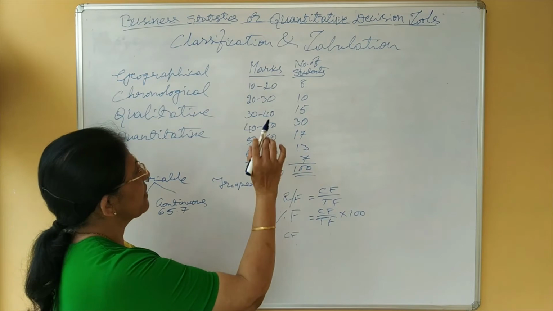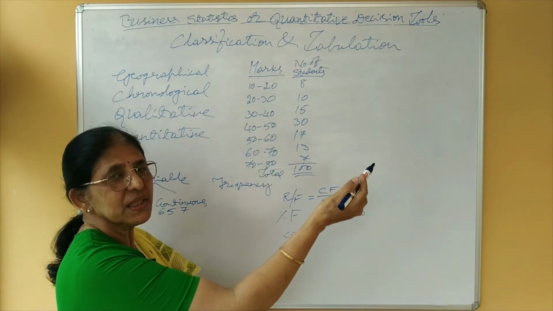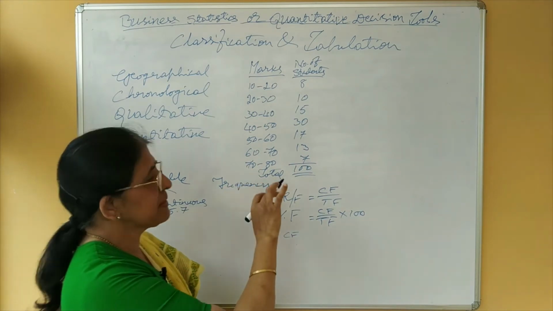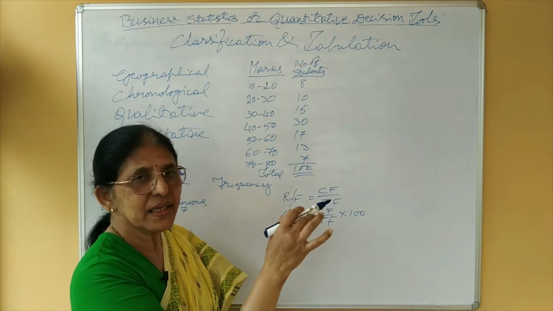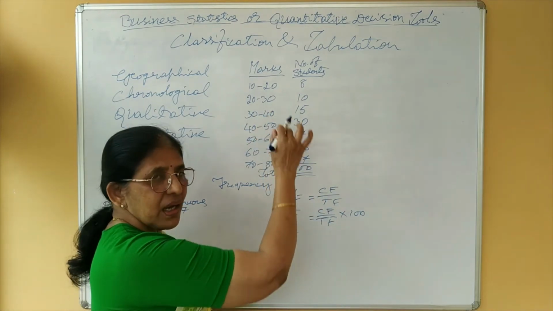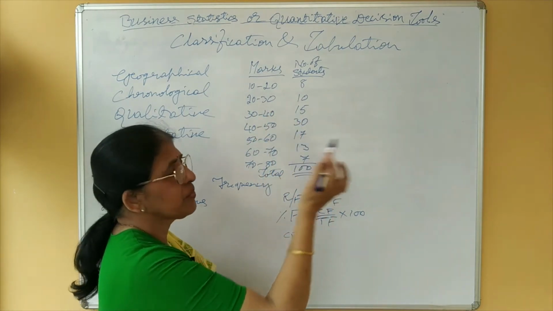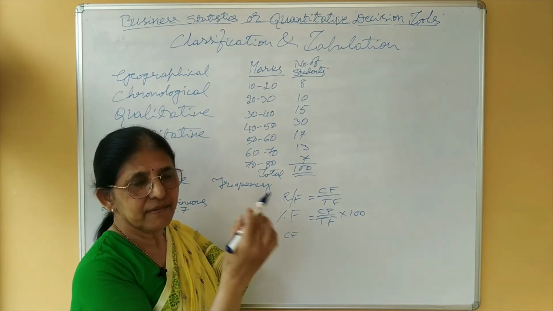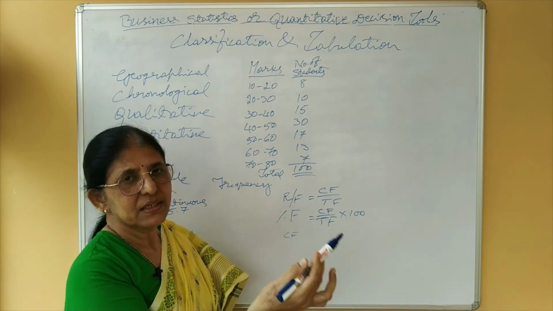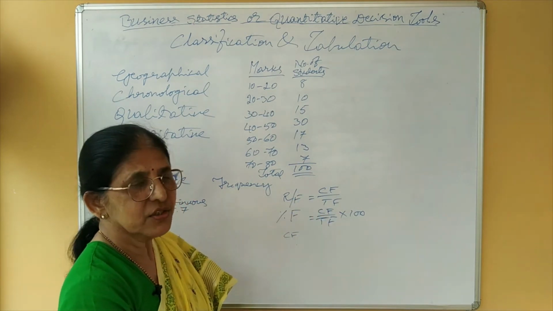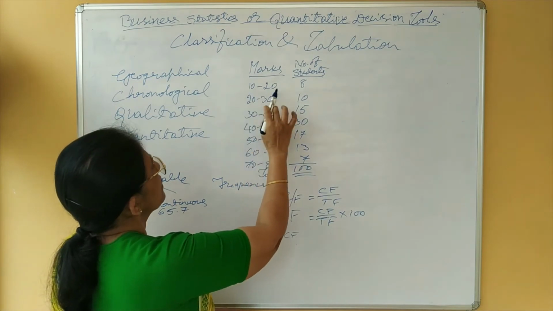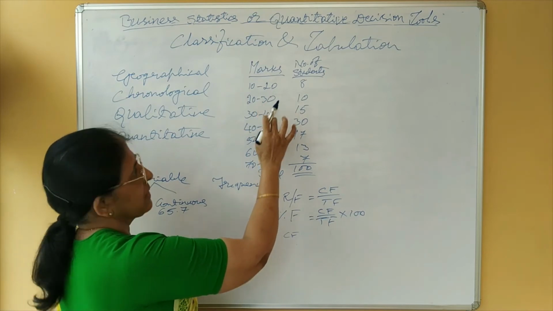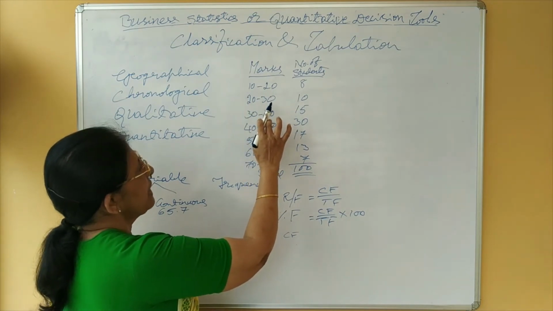Next is conversion of simple frequency into cumulative frequency, and also cumulative frequency into simple frequency. Therefore, at this stage itself, you must have a clear idea about simple frequency, also called ordinary frequency, and cumulative frequency. Now, when you come to cumulative frequency, we come across less than frequency distribution and more than frequency distribution. Here the class 10 to 20 means more than 10 but less than 20. Then 20 to 30 means more than 20 but less than 30.